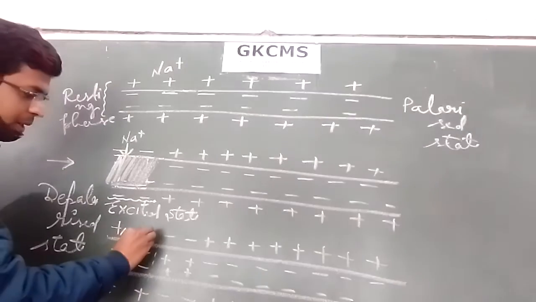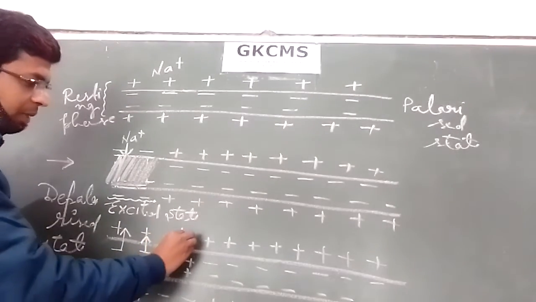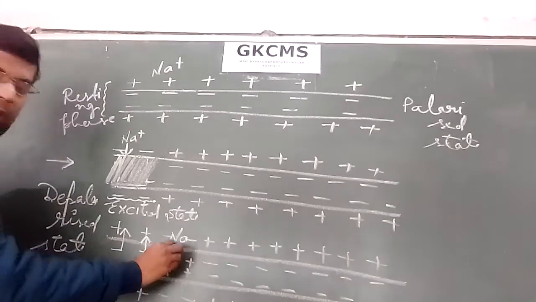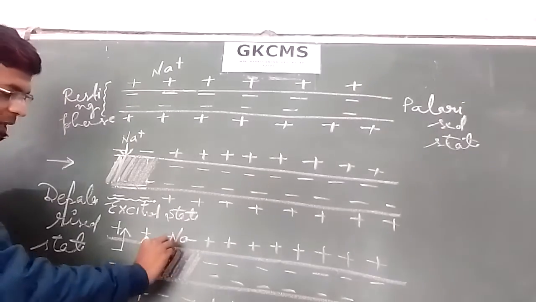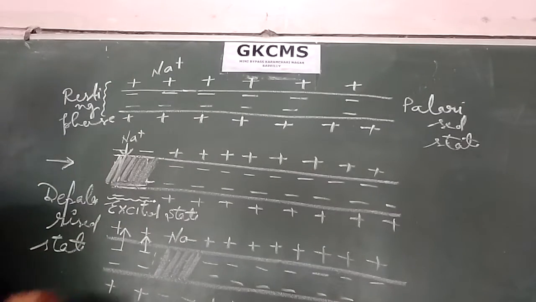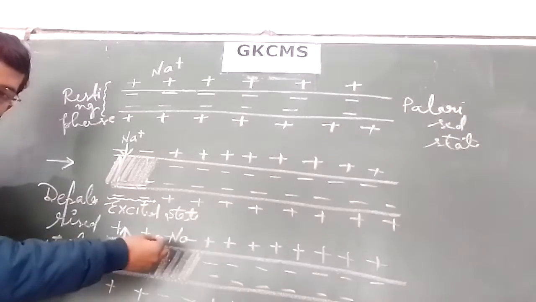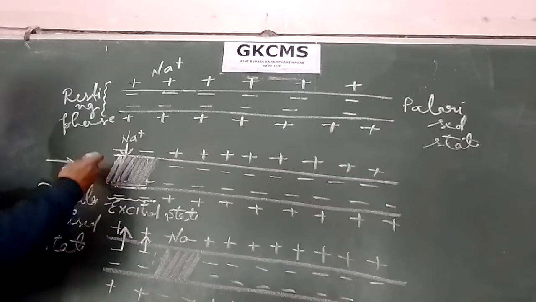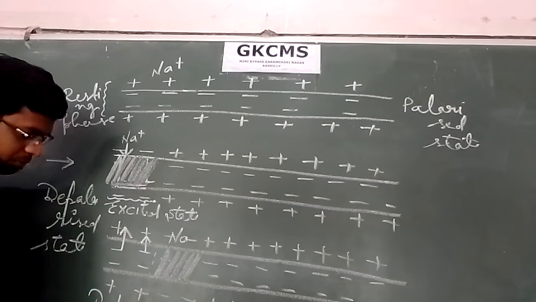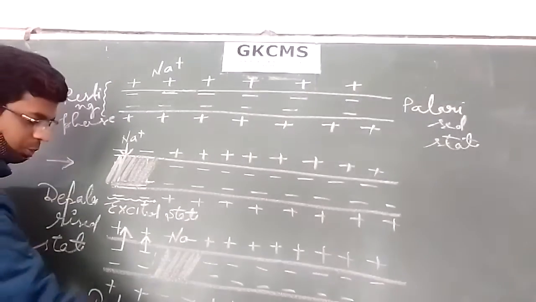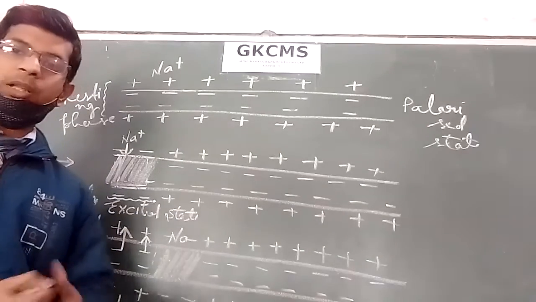From this region the sodium ions are now moving towards outside, and from the next region the sodium ions are moving towards inside, and that's why that region has become the excited region. And from this region the sodium ions are going outside, and that is why the polarization is again maintained, and this is called repolarization. So in this way the nerve impulse conduction takes place in the neuron.